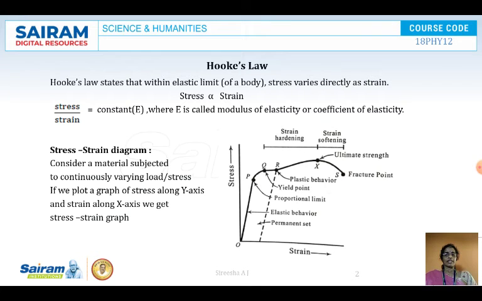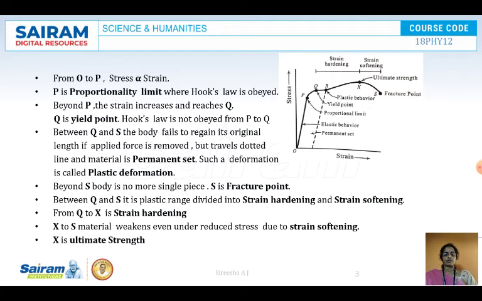Now we see in detail this stress and strain diagram. Now, if you keep on increasing the stress, we see there is a strain along the x-axis. From the point O to P, stress is linearly proportional to strain, that is Hooke's law is being obeyed.